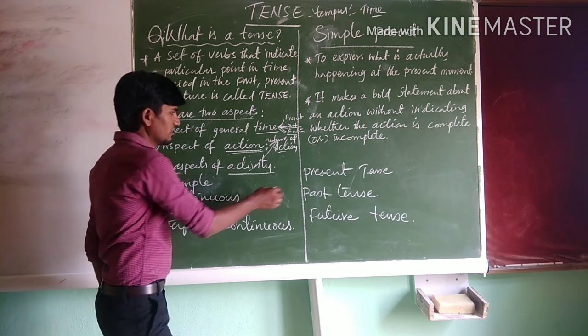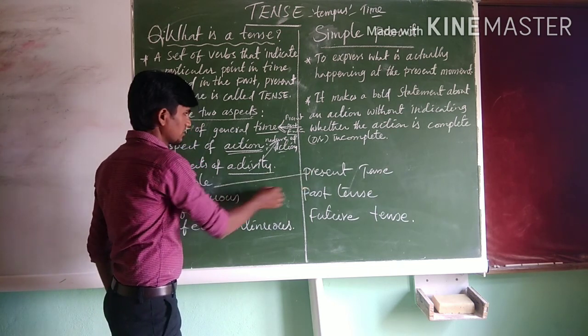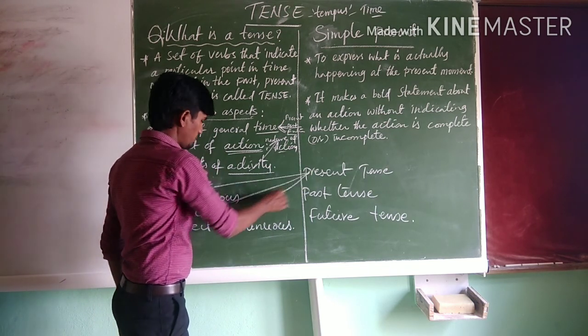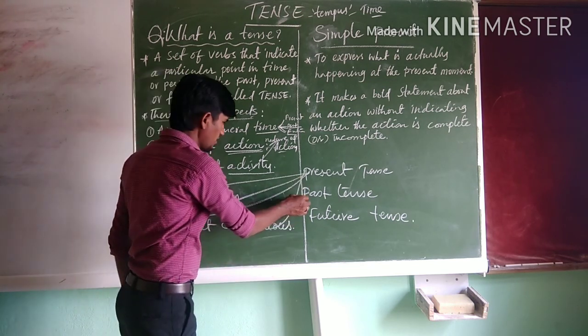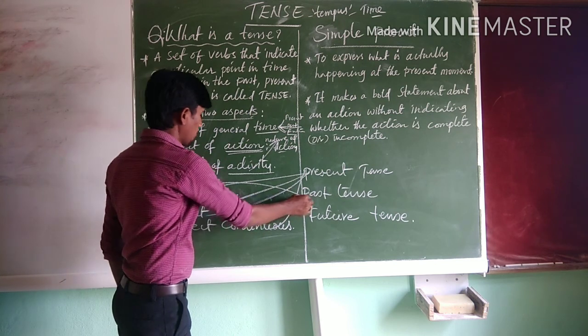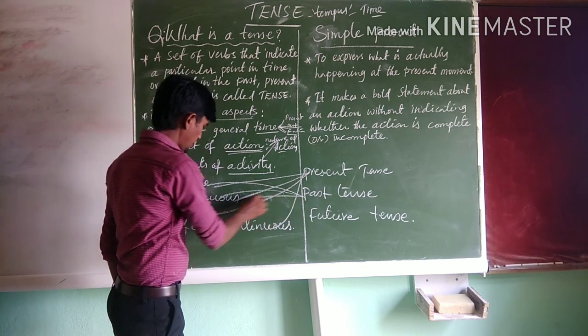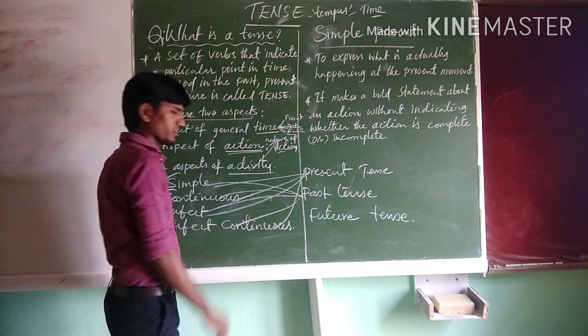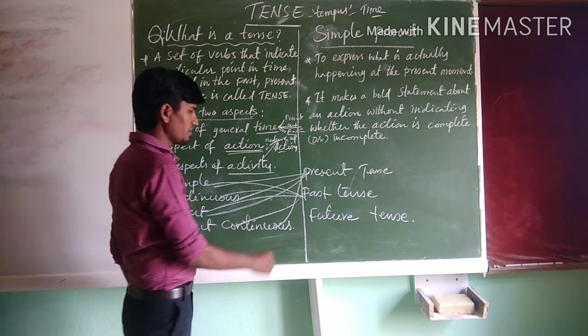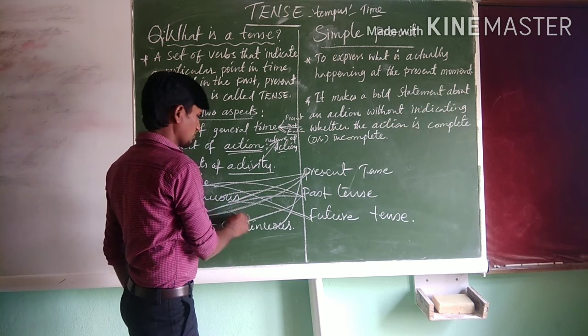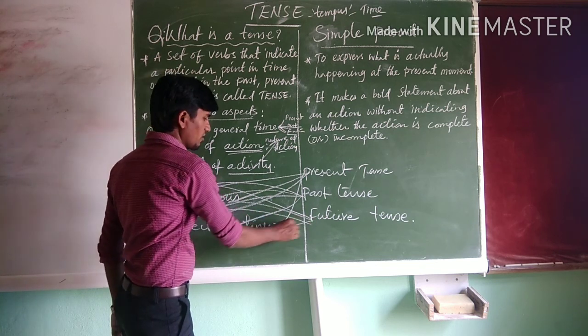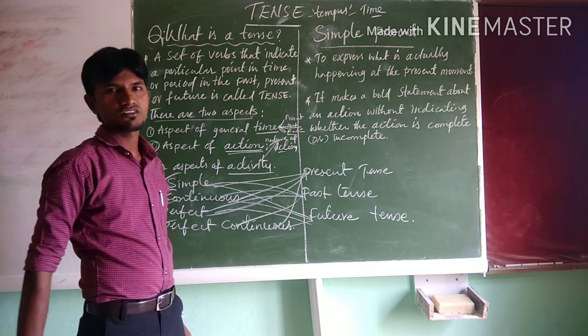So that is simple present, present continuous, present perfect, present perfect continuous. In the same way, past simple, past continuous, past perfect, past perfect continuous. In the same way, we also have simple future, future continuous, future perfect, future perfect continuous tense.